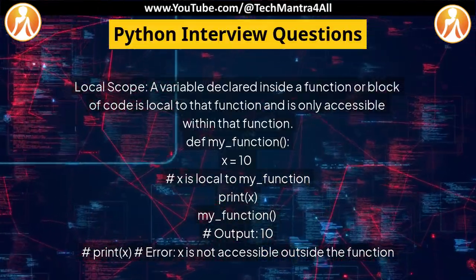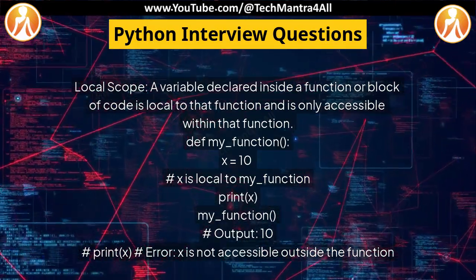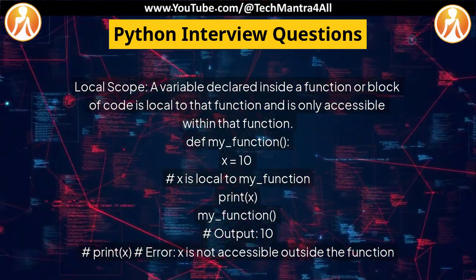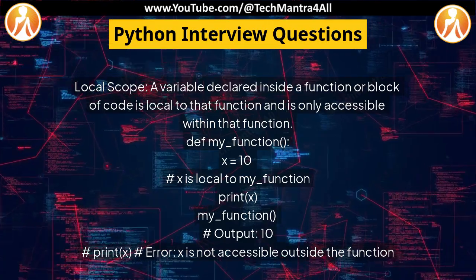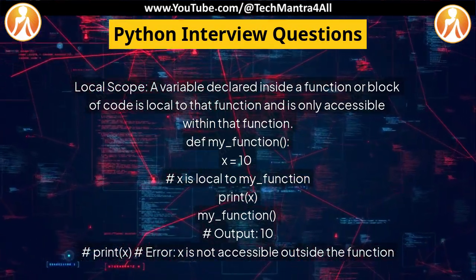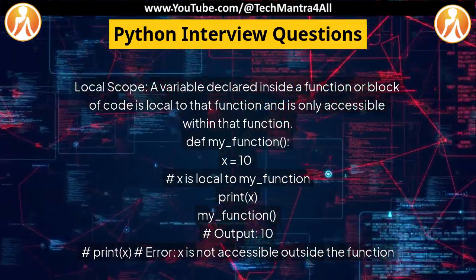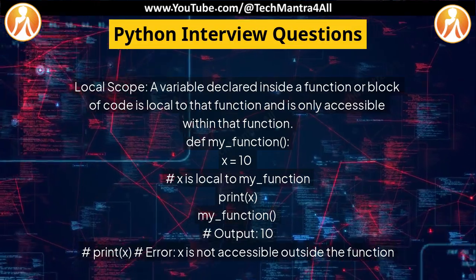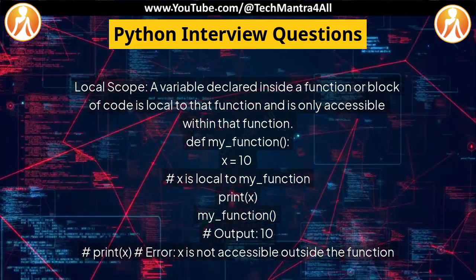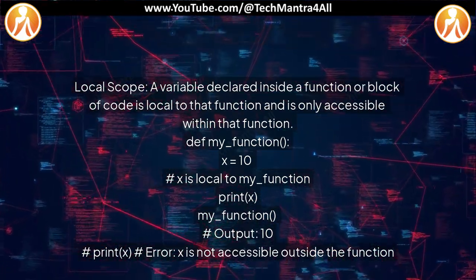A variable declared inside a function or block of code is local to that function and is only accessible within that function. def my_function(): x = 10 # x is local to my_function. print(x). my_function() # Output: 10. print(x) # Error: x is not accessible outside the function.